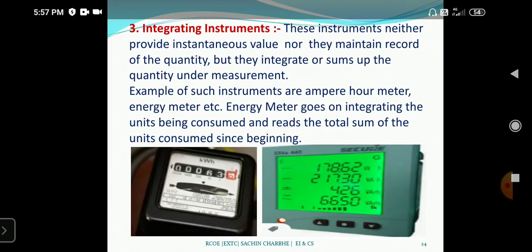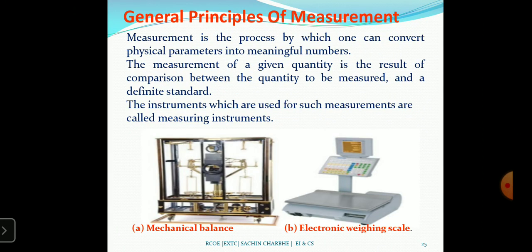These are the new types of energy meter. Now the general principle of measurement. First we will see the measurement. Measurement of a given quantity is essentially an act or the result of comparison between the quantity and a predefined standard. Since two quantities are compared, the result is expressed in a numerical value. Then we can say that the advancement of science and technology is dependent upon the parallel progress of measurement techniques.